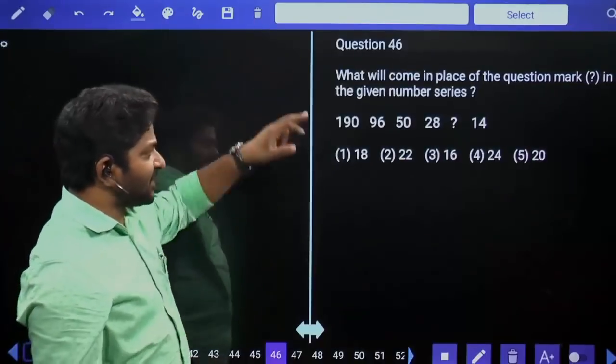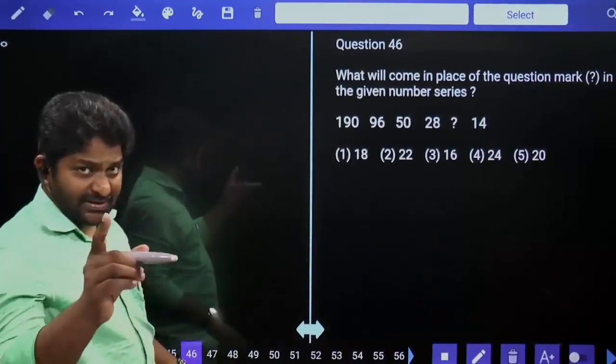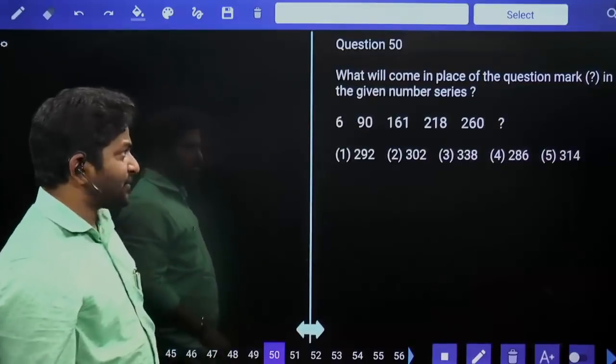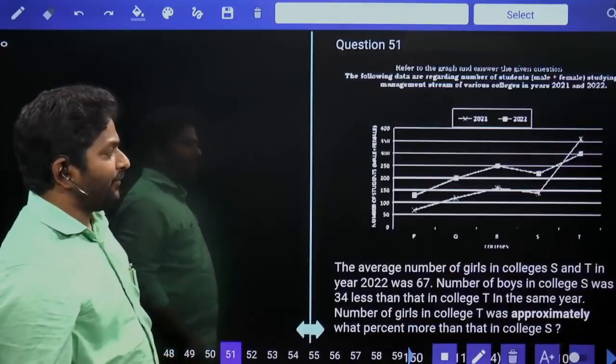Now from 46 onwards, we have number series questions and reasoning sir will take care. From 46 to 50. From 51 onwards.